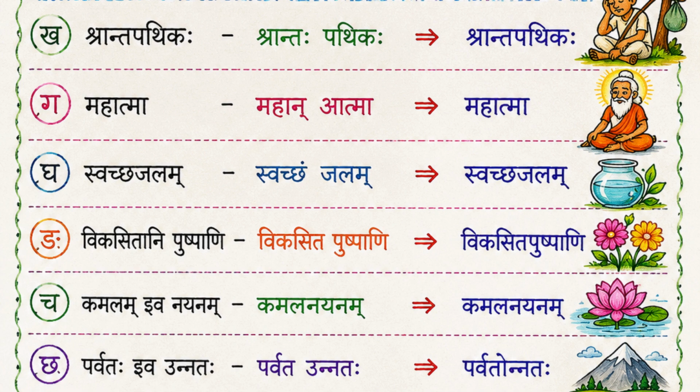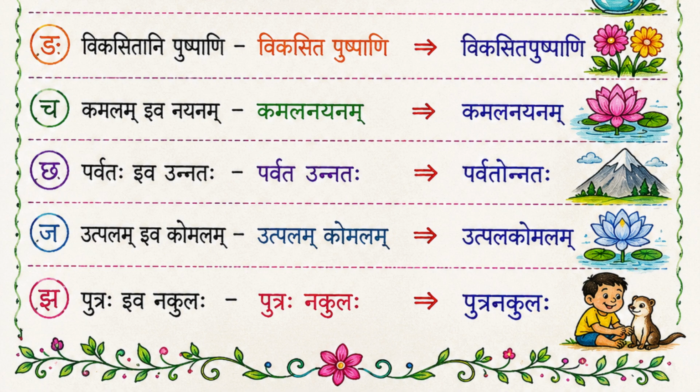The eye which looks like a lotus. Then Parvataha Iva Unnataha. How tall is that building? That building is as tall as a mountain. Parvatonnataha. Sandhi also happens: A plus U becomes O. Parvatonnataha.